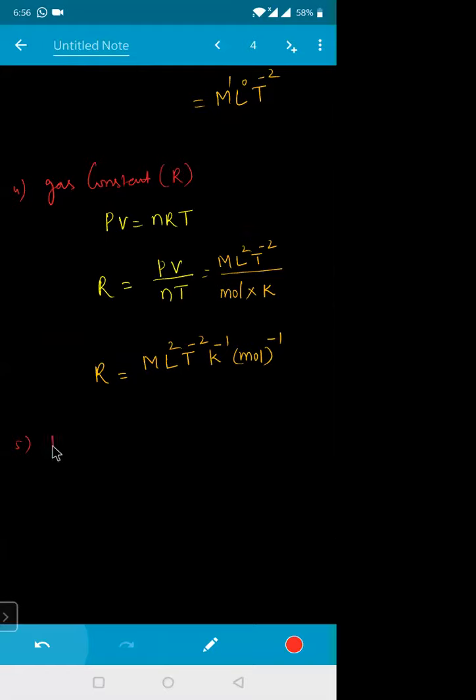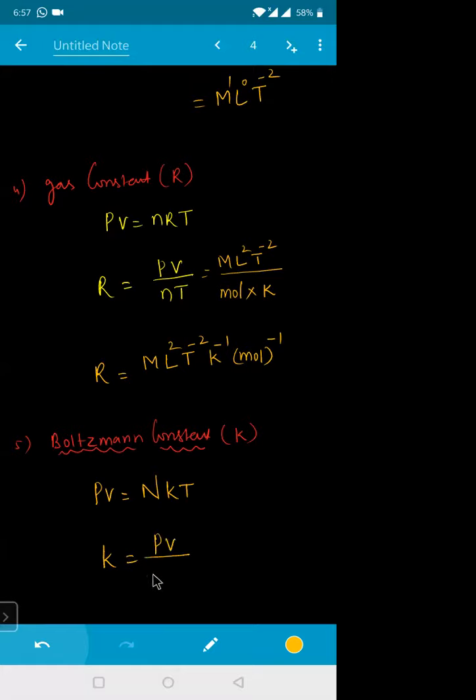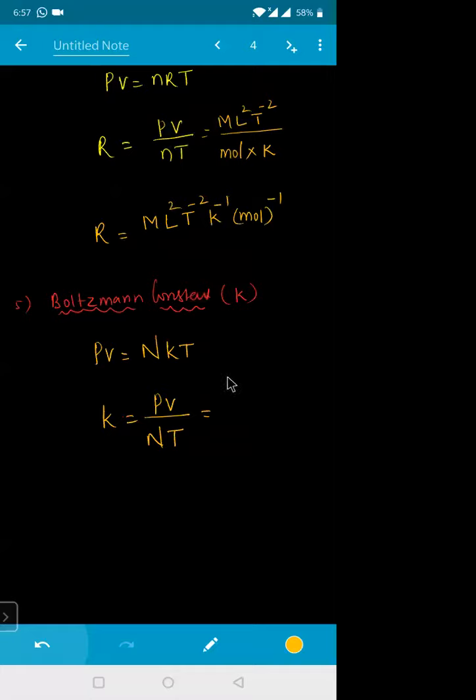One more is Boltzmann's constant, represented by letter k. What is the Boltzmann's constant relation? PV is equal to N k T, where N is the number of molecules. Boltzmann's constant is calculated for number of molecules, so it is represented by capital N. So k will be equal to PV divided by N T. N is nothing but number of molecules, the Avogadro number, which is a constant. We don't have any dimension for that one.